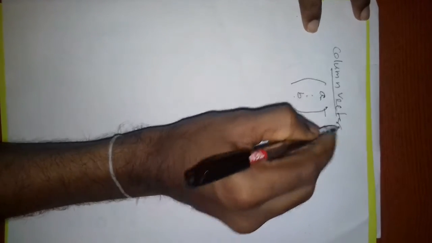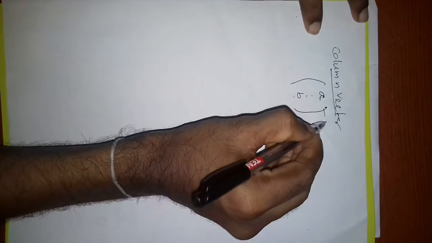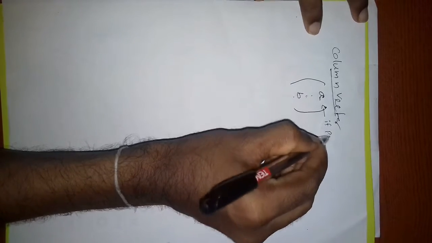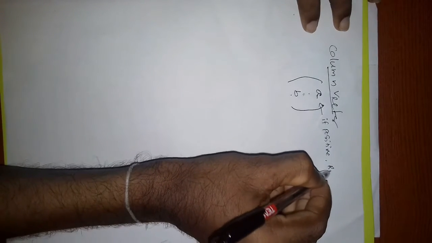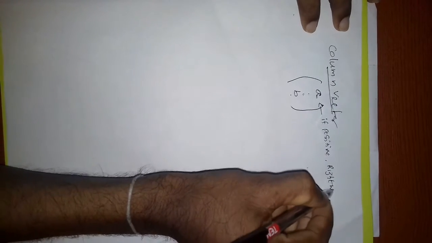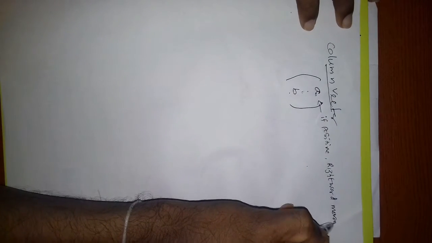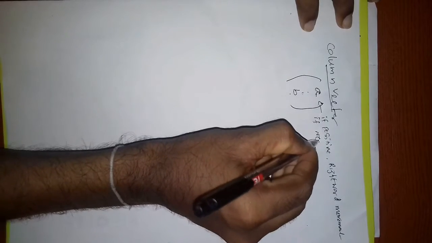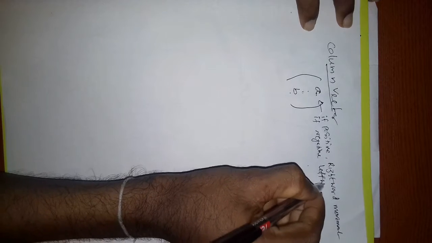Then this a represents rightward or leftward movement. If it is positive, it is rightward movement. If negative, leftward movement.